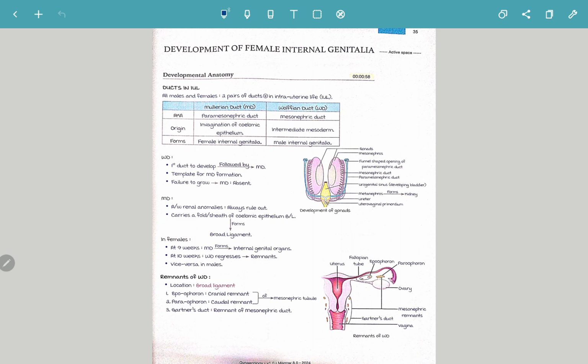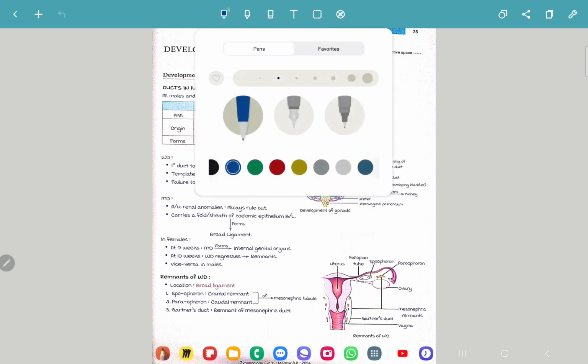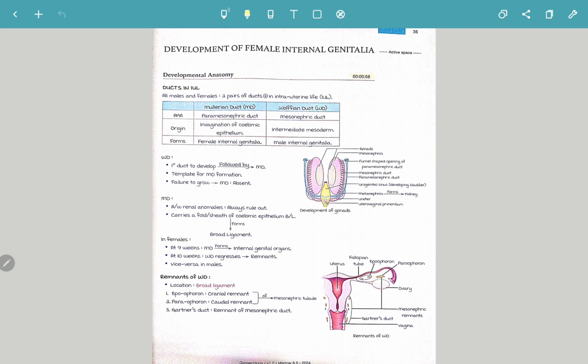So now we are going to learn a very important topic in gynecology, which is the development of female internal genitalia. It's also a very interesting topic, guys, so stay focused and listen properly. So, the development of female internal genitalia.